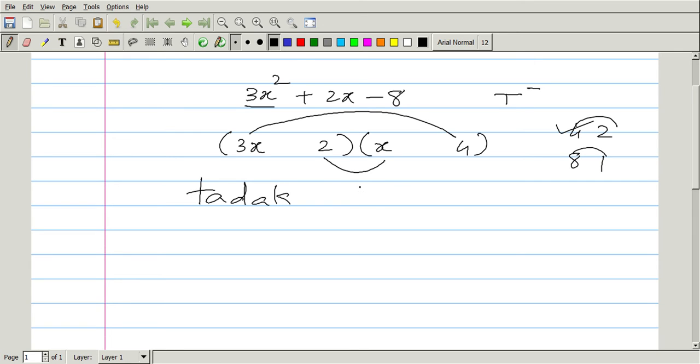This is called tadak, and I'll call this todok. Now what is tadak equal to? We'll say it's 12x. And what is todok equal to? We'll say it's equal to 2x. Now since it's trinomial minus, I should see the difference between the two of the factors.